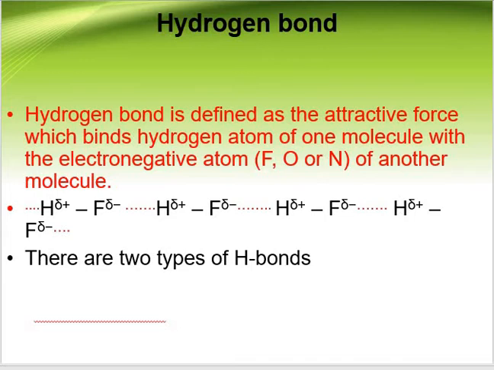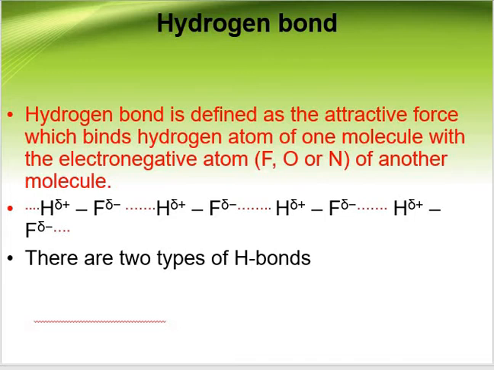Hydrogen bonds are generally stronger than the usual dipole-dipole and dispersion forces, but they are weaker than a covalent or ionic bond. The single covalent bond between hydrogen and fluorine is comparatively stronger than the hydrogen bond.